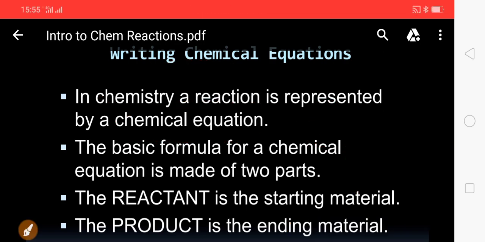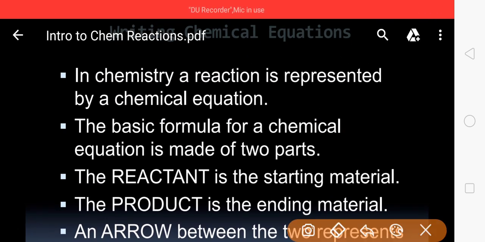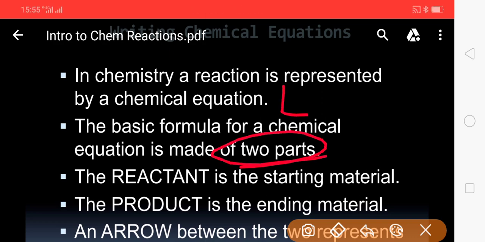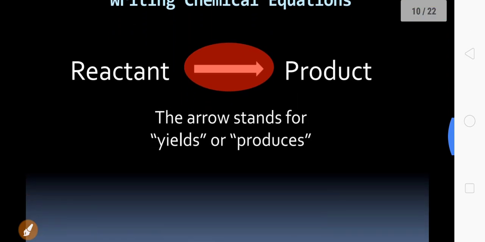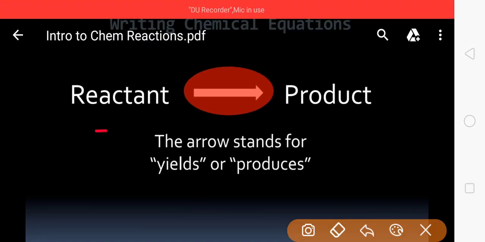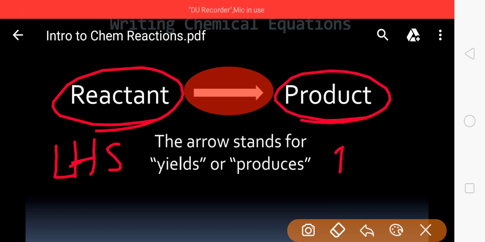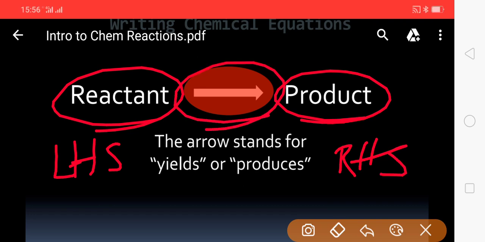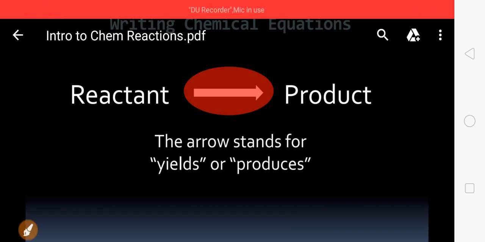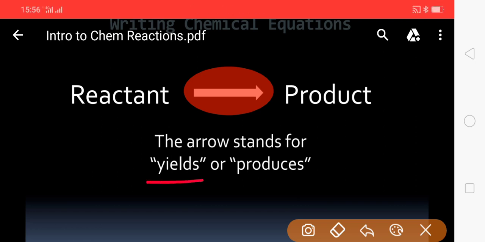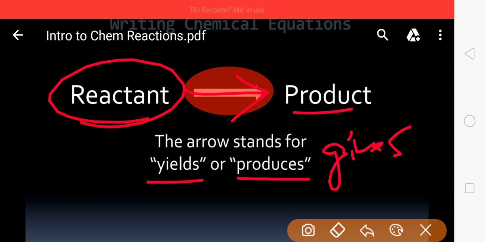A chemical equation will have two parts. One is LHS, another one is RHS. In between LHS and RHS, you will be having an arrow mark. For example, here you can see reactants are present in LHS part, products are present in RHS part. There is an arrow mark between reactants and products. This arrow mark we will read it as yields or produces or gives. A plus B gives C plus D.